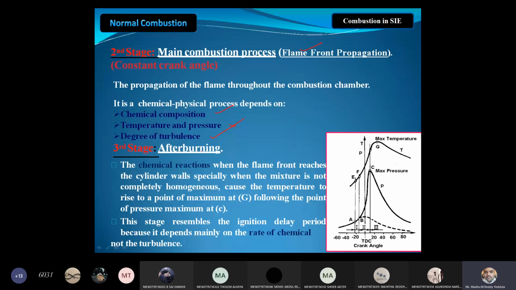The third stage is after burning, the chemical reactions when the flame front reaches the cylinder walls. When the mixture is not completely homogeneous, it causes the temperature to rise to a maximum at G, following the point of maximum pressure at C. This is the maximum pressure point, and this is the corresponding temperature, the combustion temperature.